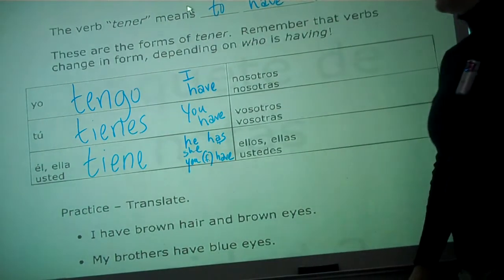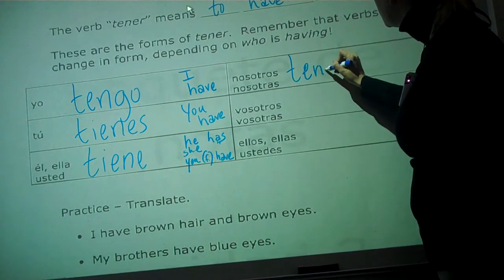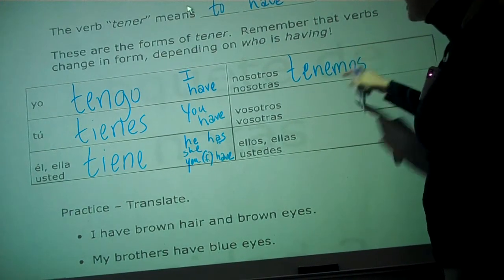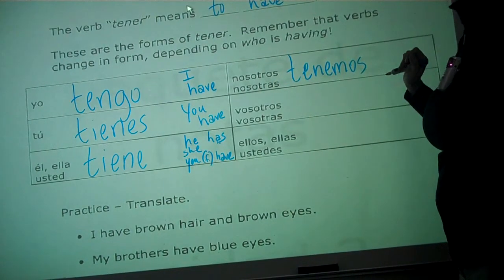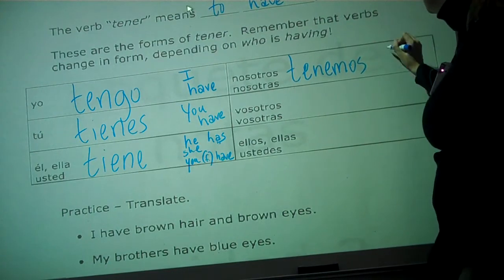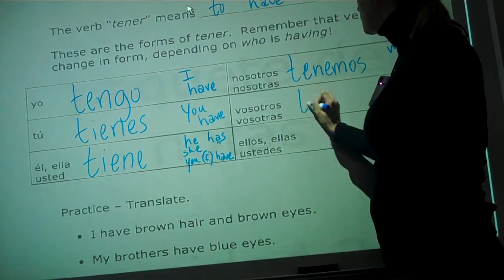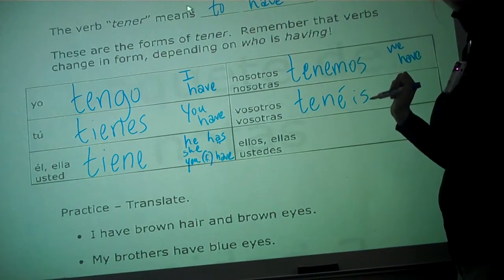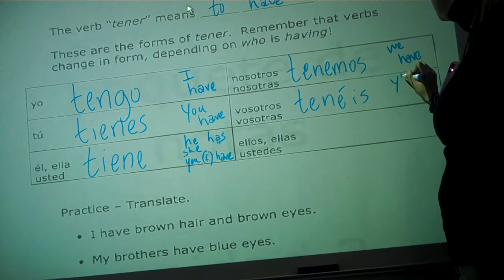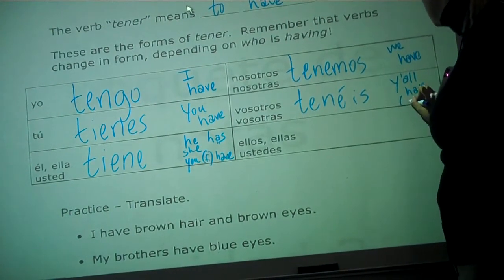Okay? Up here we have nosotros. Oh, that's an E. Tenemos. What does that mean? Nosotros tenemos. We have. Vosotros tenéis. What would that mean? Is it they have? Nope. Y'all. Y'all have. Which y'all am I talking about in this one?